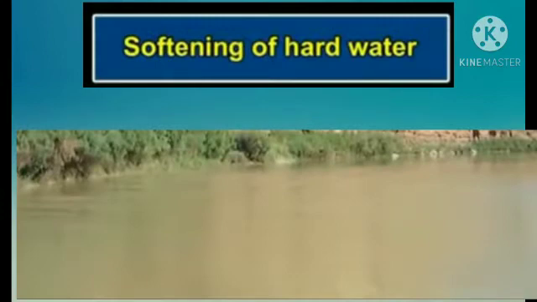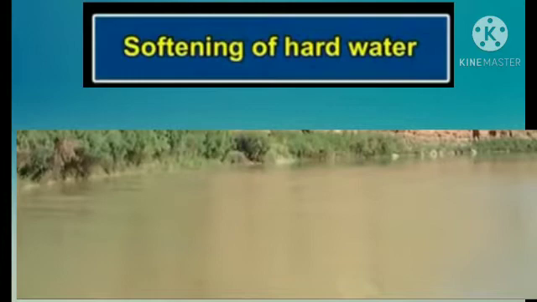Softening of hard water. Some wells or tube wells have hard water. It is brackish to taste and does not form lather with soap. This is because hard water contains chloride and sulfate salts of calcium and magnesium in dissolved state.